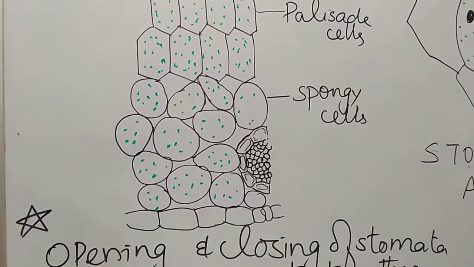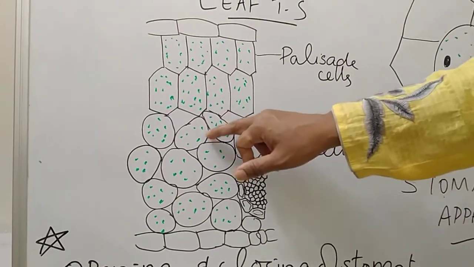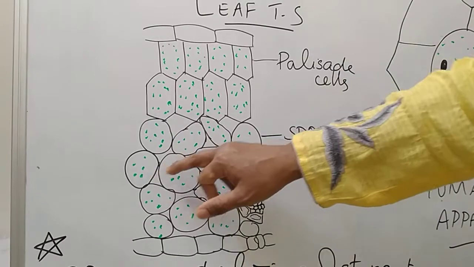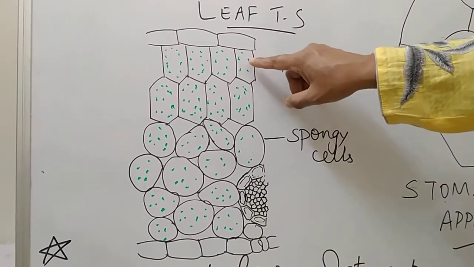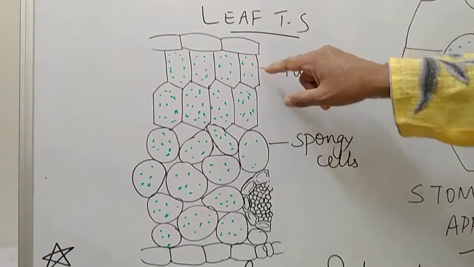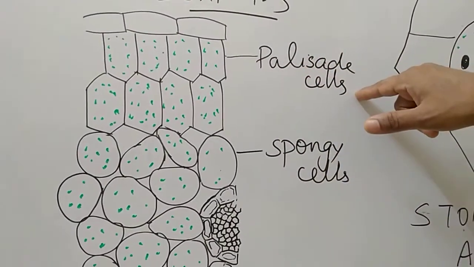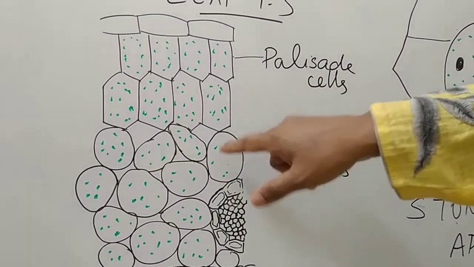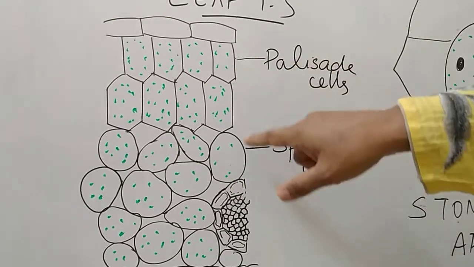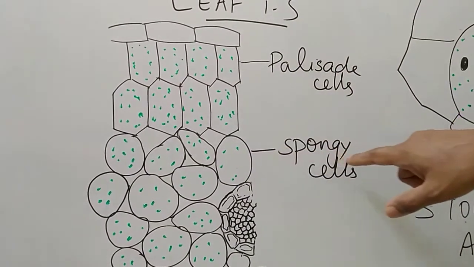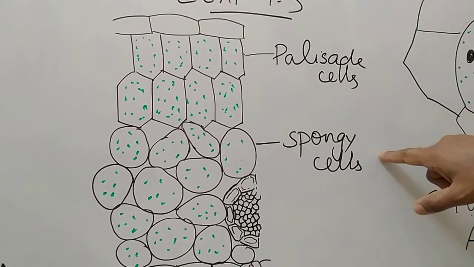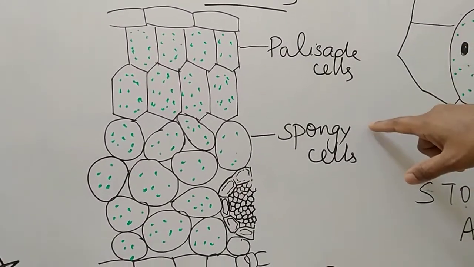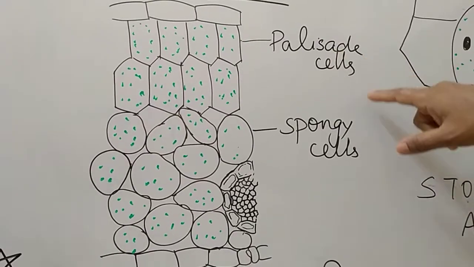The first two rows, tightly and compactly packed, are known as palisade cells, and the loosely packed ones are spongy cells. Together, palisade cells and spongy cells are called mesophyll cells.